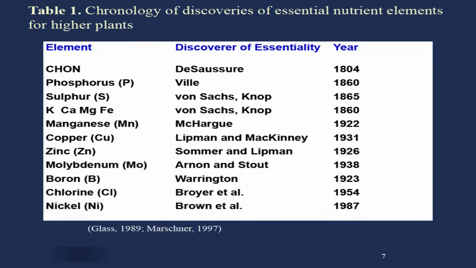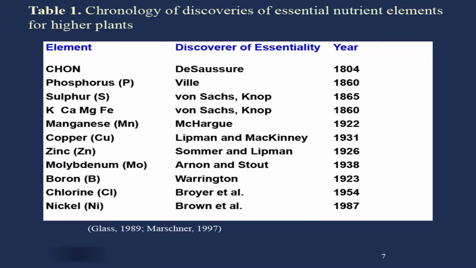Now, see the chronology of discoverers or discoveries of essential nutrient elements for higher plants. See the first column, it is the name of the element, then the discovery of essentiality, who discovered a particular nutrient element as essential, and then the year. So, students should see this history carefully, because many times these questions are asked from the students, and you are expected to know the answers.